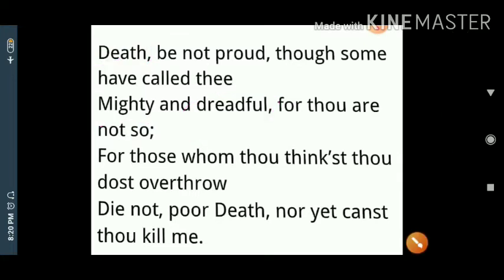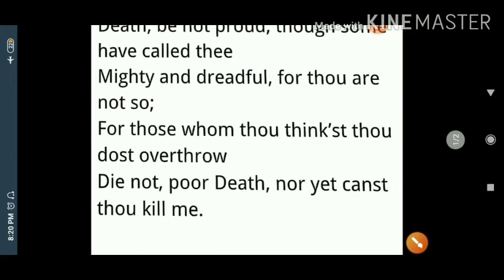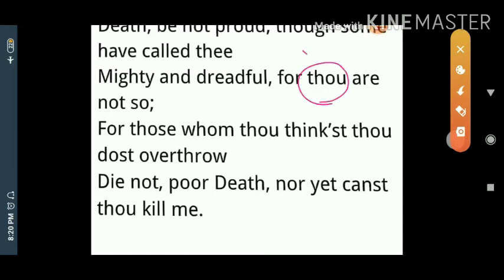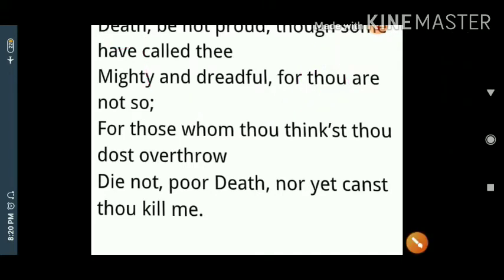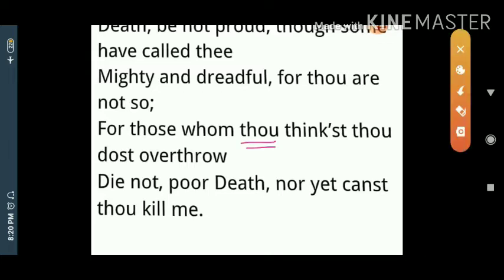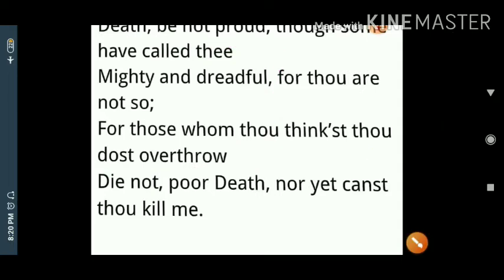But one thing I'll tell you, thou means you. But you are not so. Imperative sentence, direct address to death. But you are not so. For those whom thou thinkest thou dost overthrow. You are told to go somewhere else. You means death.